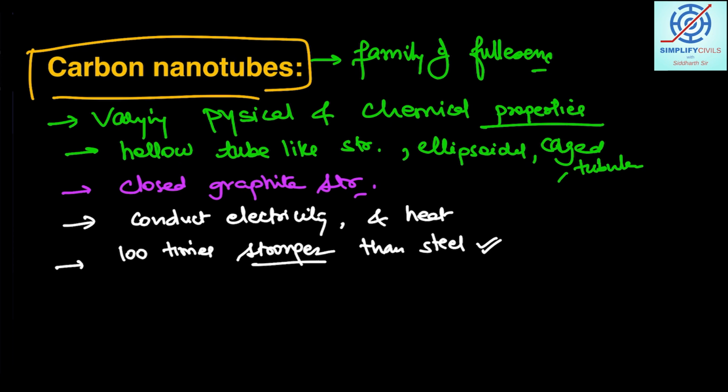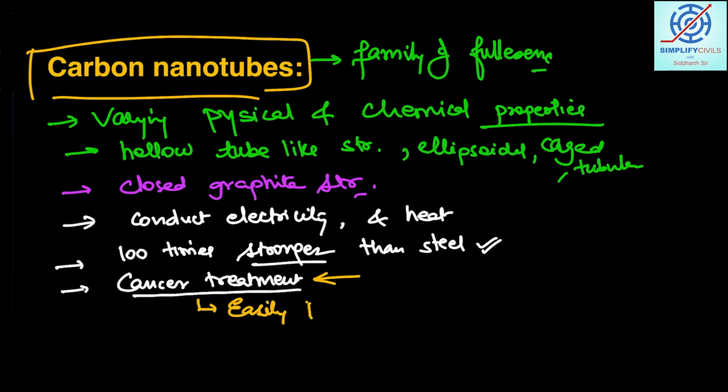Then students, the next example is that they can be useful in cancer treatment. This statement was asked in a previous year question, and yes, they can be, because they can easily penetrate through the cell membrane.